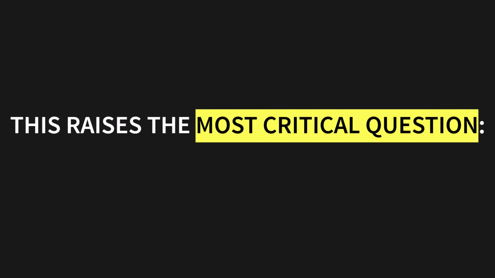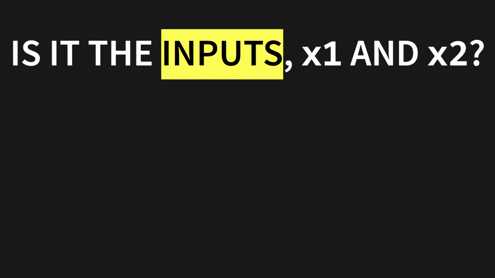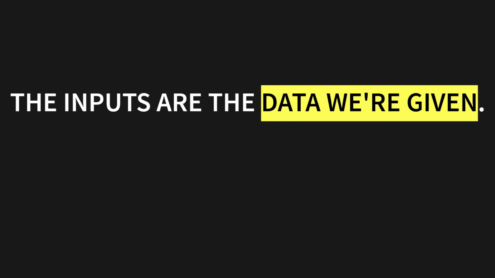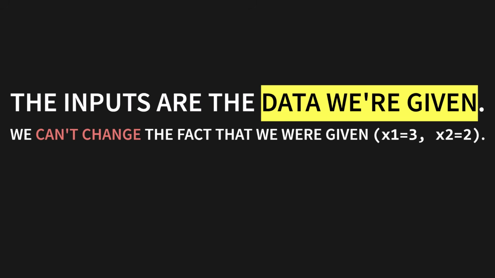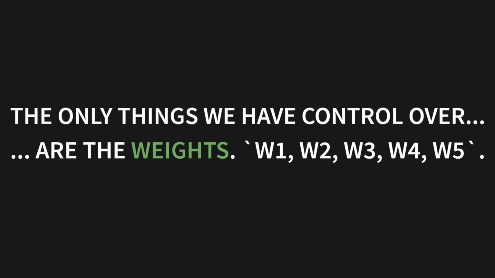This raises the most critical question. What are the knobs we are allowed to tune in our neural network? What are the variables? Is it the inputs, x1 and x2? No, absolutely not. The inputs are the data we're given. We can't change the fact that we were given the input 3, 2. That's the problem we have to solve. We can't just change the problem. The only things we have control over, the only knobs we can turn, are the weights. W1, W2, W3, W4, and W5.